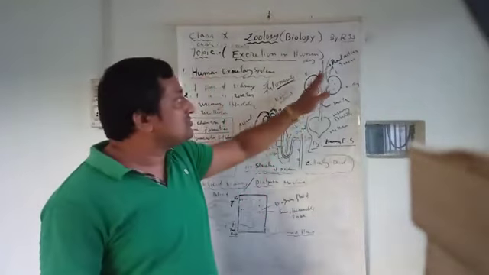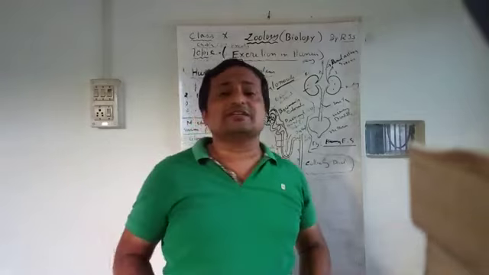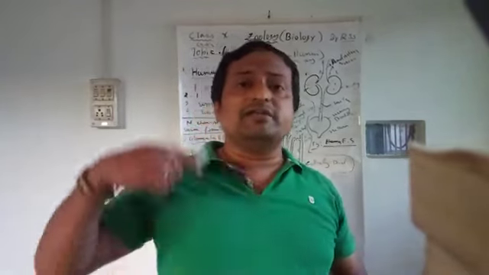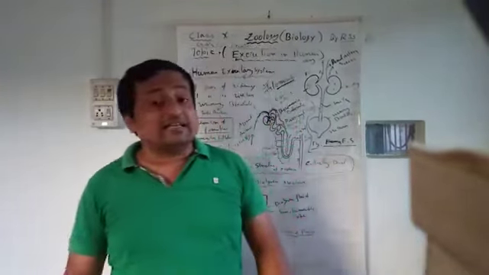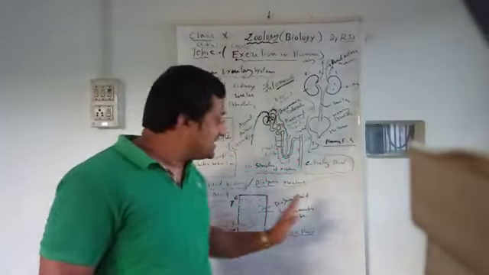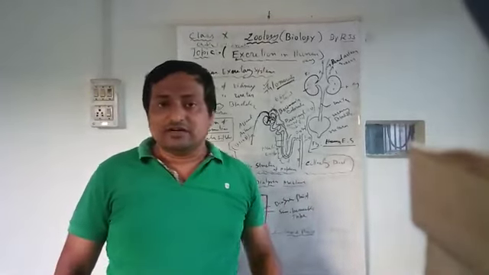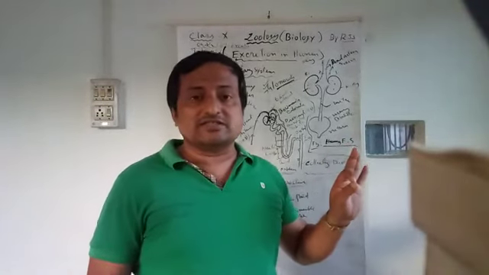That is a substitute for the kidney if the kidney fails, and the person can survive to some extent. This process is called dialysis, by which nitrogenous waste products can be removed artificially. That's all about the excretion chapter.